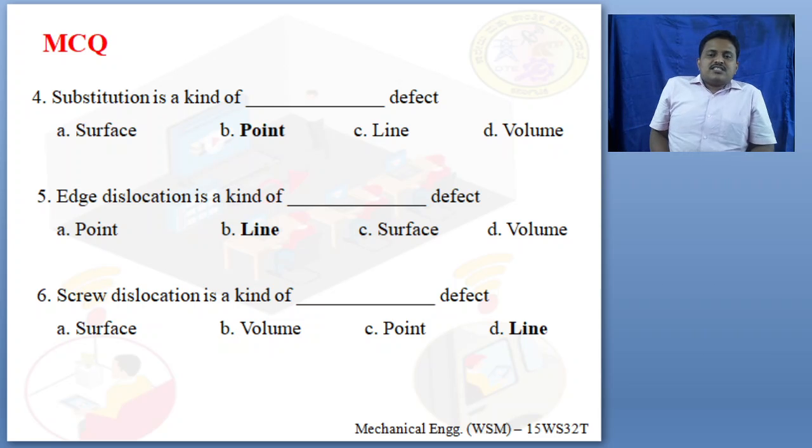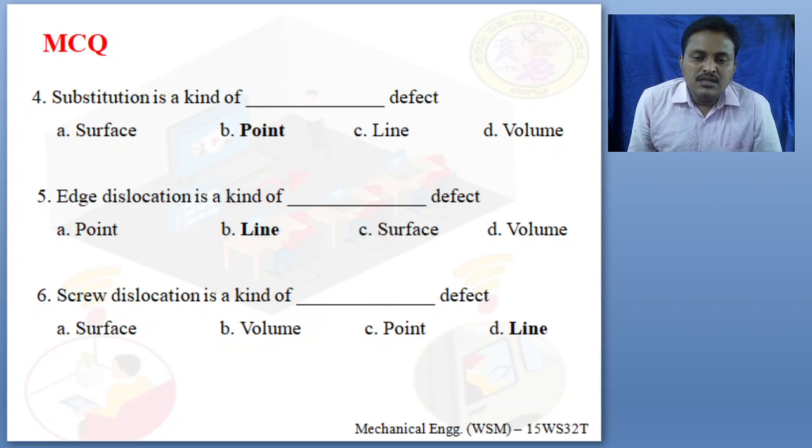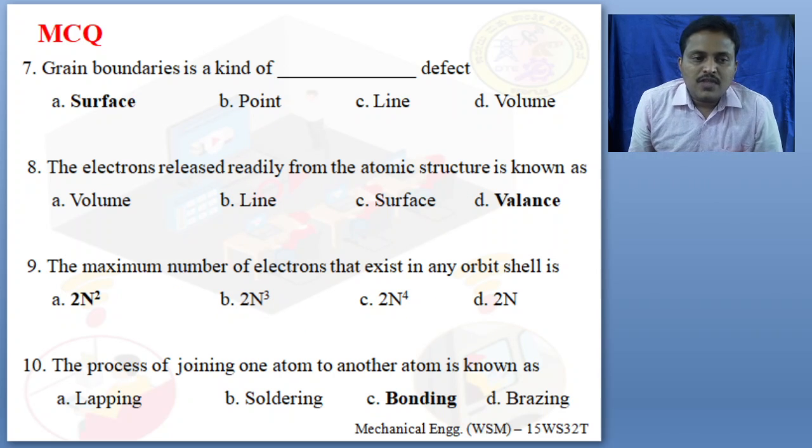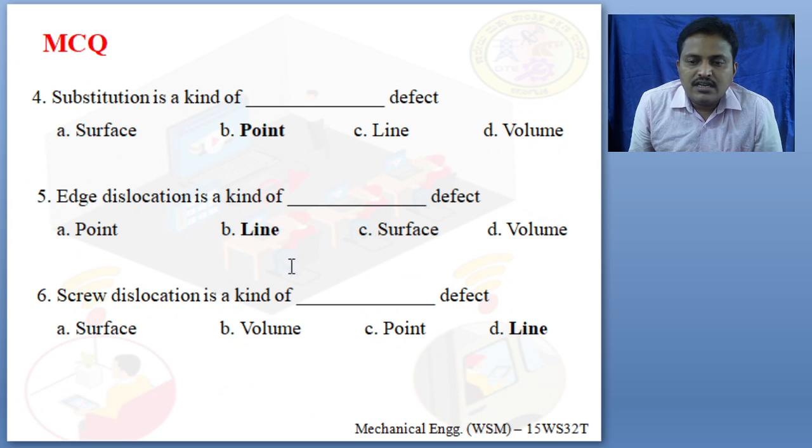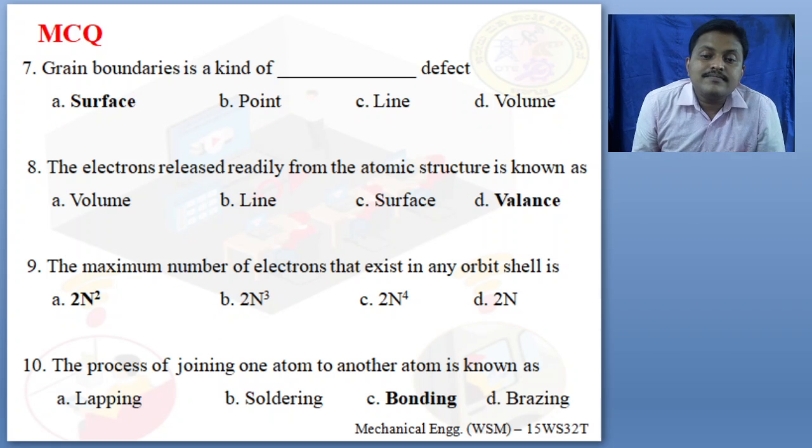Edge dislocation is a kind of dash defect: point, line, surface, or volume. Edge dislocation is a kind of line defect. Screw dislocation is a kind of dash defect. As I said, it is a kind of surface, volume, point, or line defect. What kind of defect is it? It is a line defect.